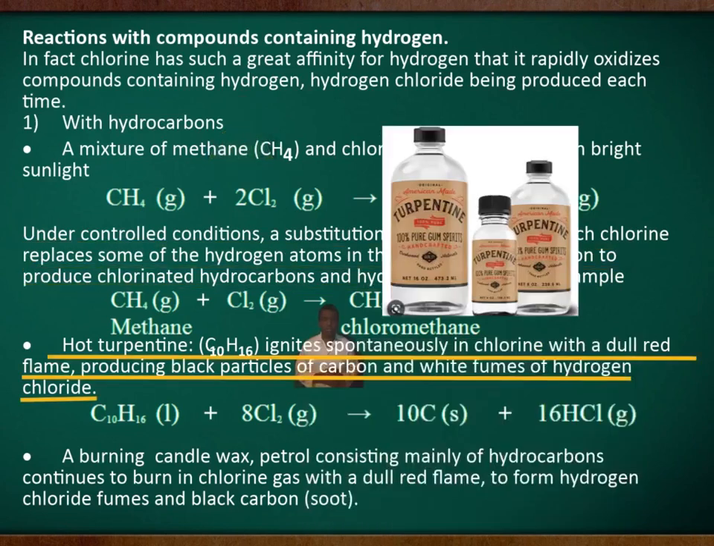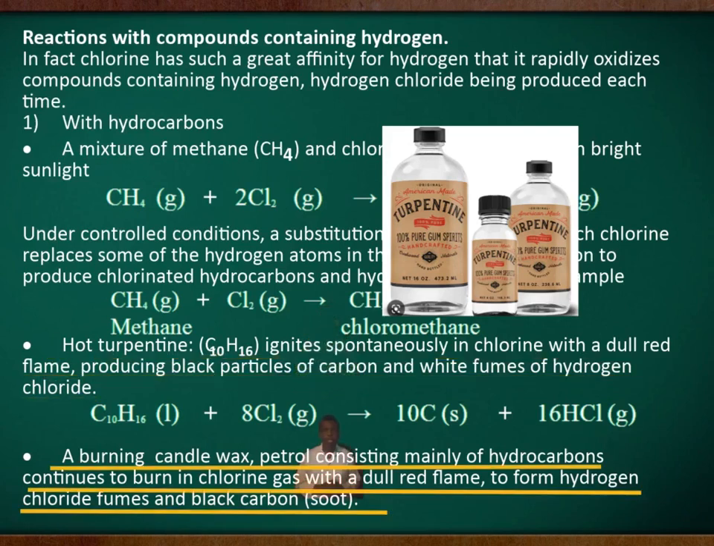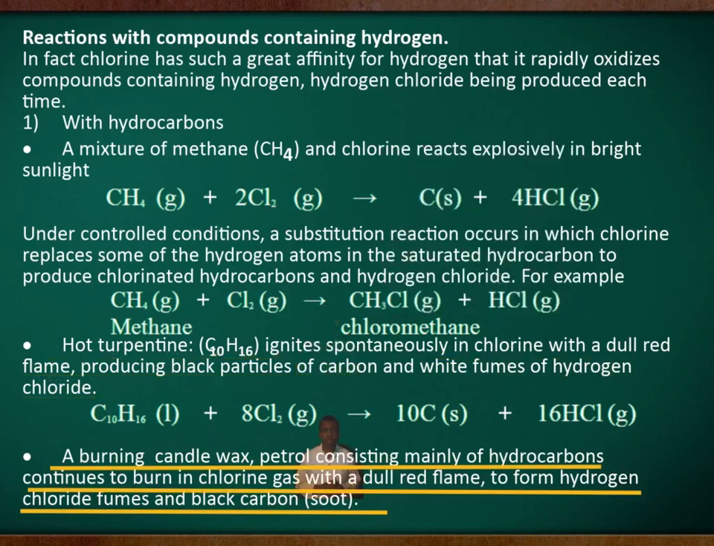Turpentine ignites spontaneously in chlorine with a dull red flame, producing black particles of carbon and white fumes of hydrogen chloride. A burning candle wax, petrol, consisting mainly of hydrocarbons, continues to burn in chlorine gas with a dull red flame to form hydrogen chloride fumes and black carbon.